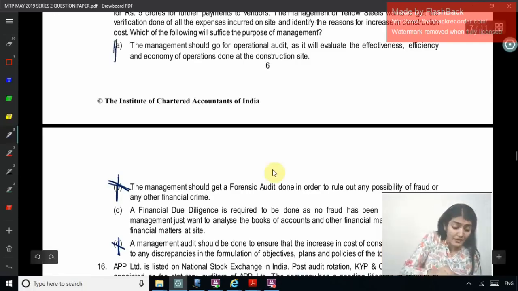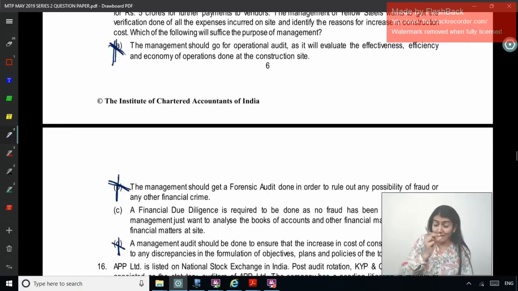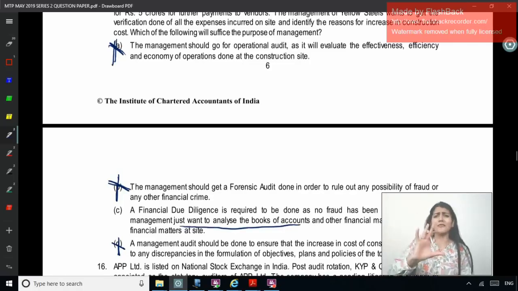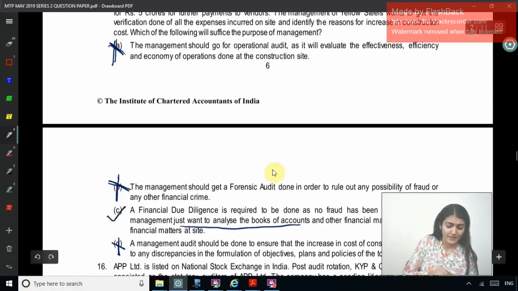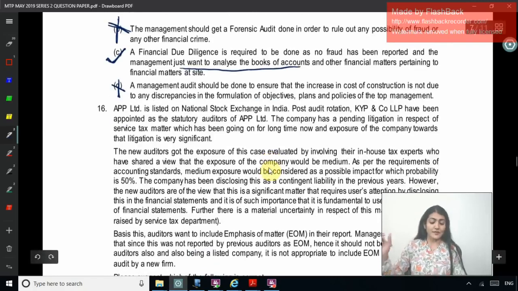Right, so financial due diligence is required to be done so that there is no fraud. This covers a part of fraud also, though it is not a forensic audit, but a type of investigation due diligence. And the management just wants to analyze the books of account and other financial matters pertaining. So they say we are not saying you've done any fraud. We just want to look into the financial matters pertaining to the site, right? So the correct answer is the financial due diligence. Okay, right, coming to 16.